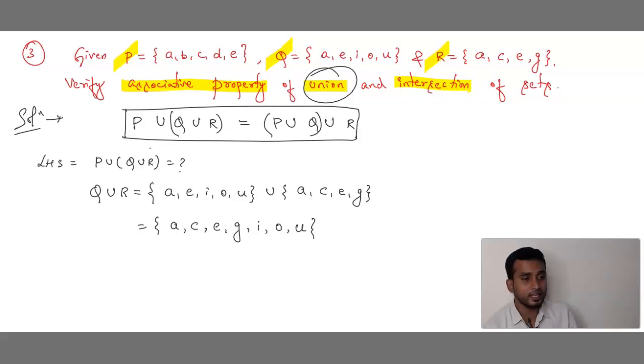ठीक है बेटा, A से Z के A और Z के बीच में है. Correct no? A B C D E F G H I J K L M N O P Q R S T U V W X Y Z. It has to come in that order. So this is Q union R. ये Q union R का आंसर बेटा.